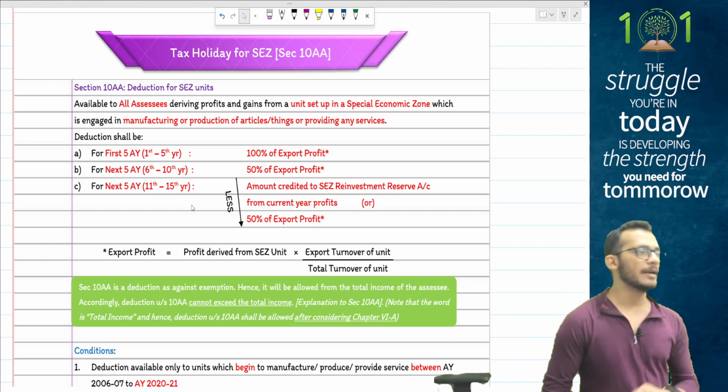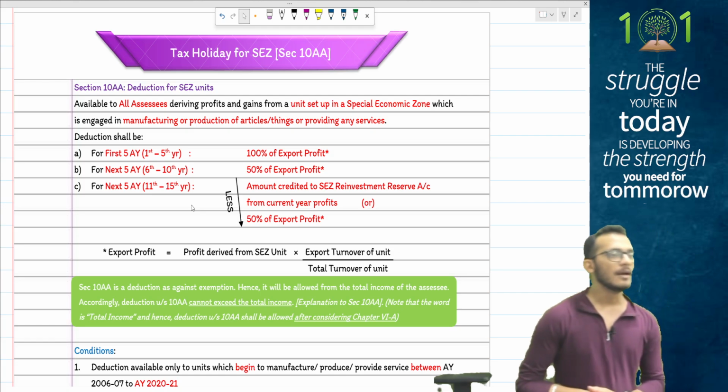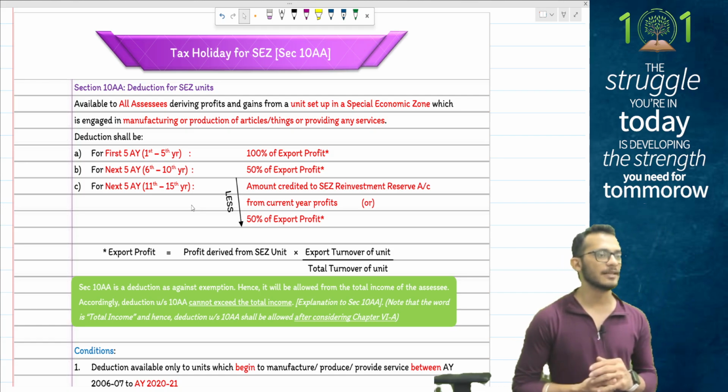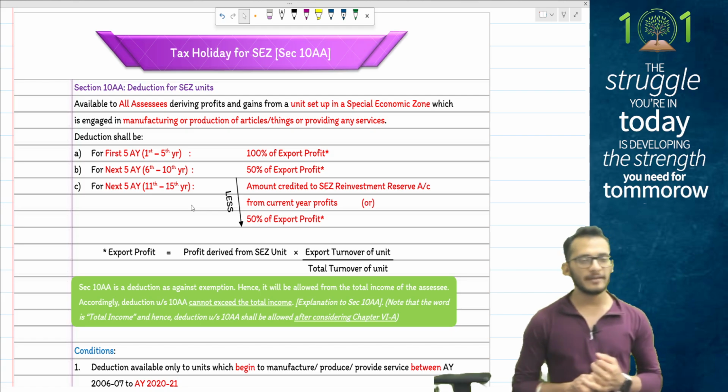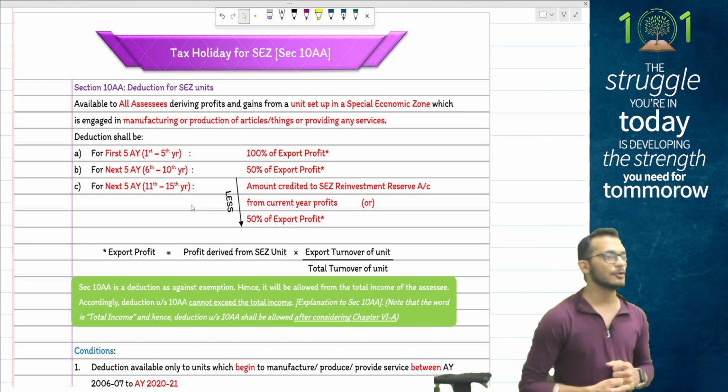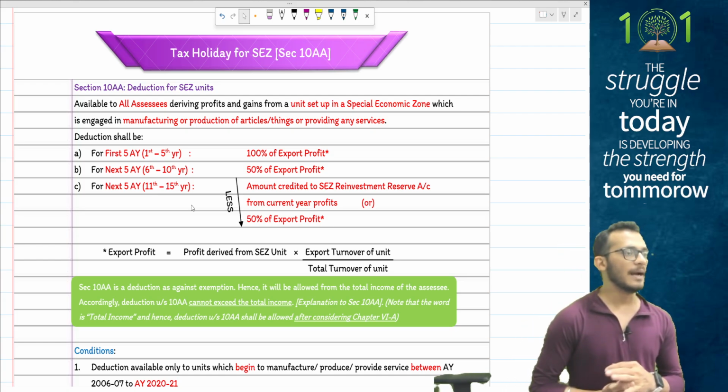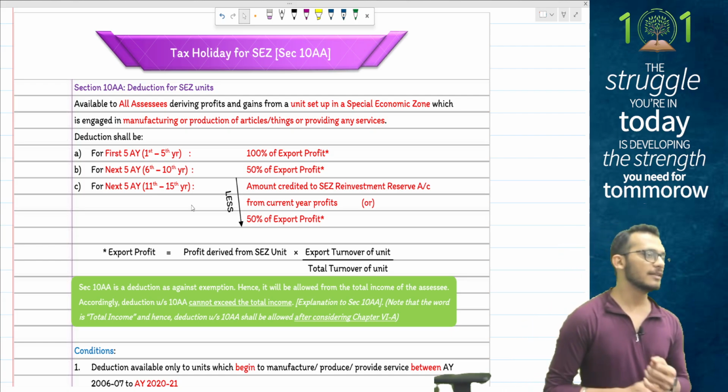Rule number 3, they say that if you want to get this deduction, your export turnover should be received in India within 6 months from the end of the previous year, or even if you're not receiving it in India, you should have collected the money and kept it in a bank account maintained outside India with the approval of RBI.